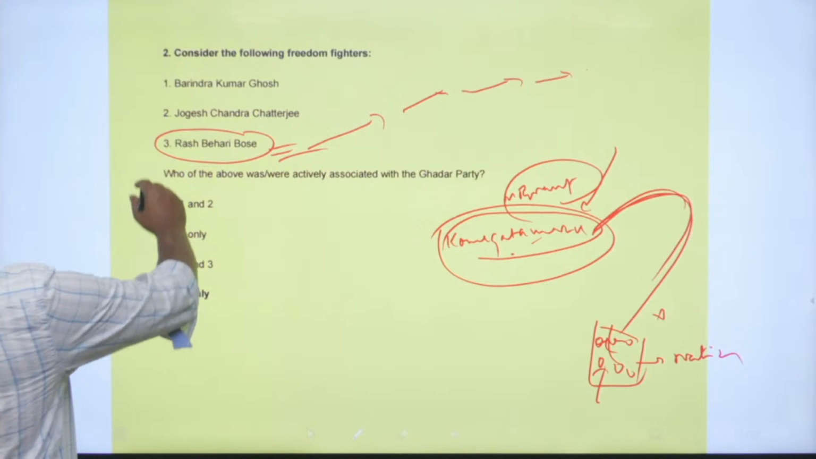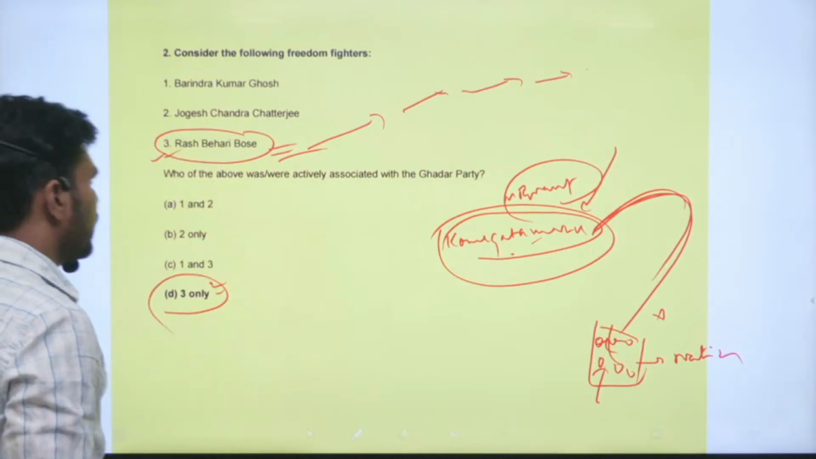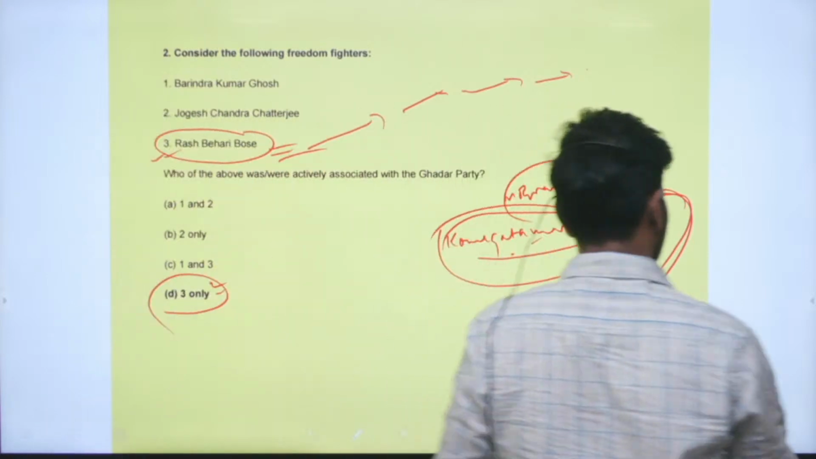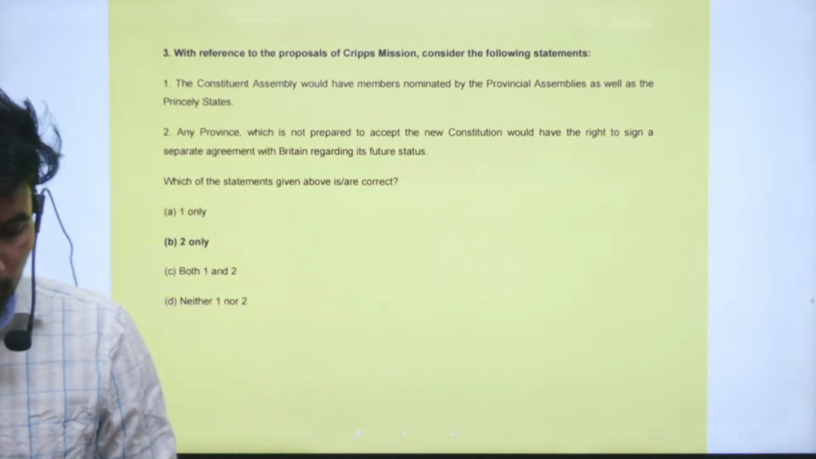So the popular person associated with the movement, among them, is Rash Bihari Bose. He was associated. Right. Next question, question number 3.